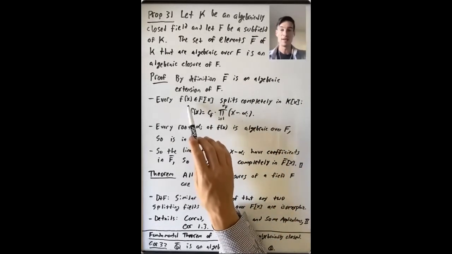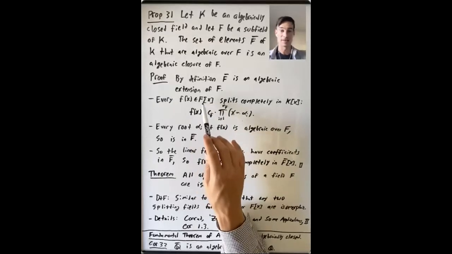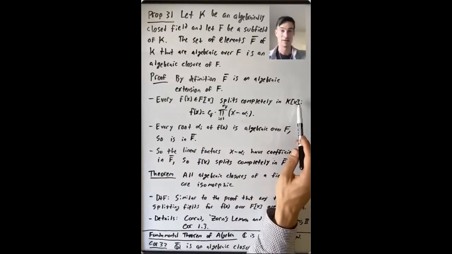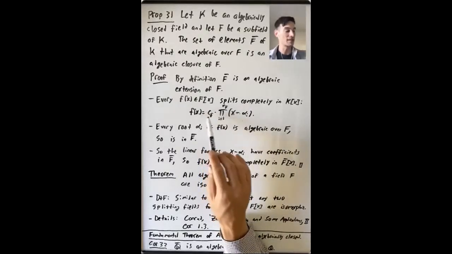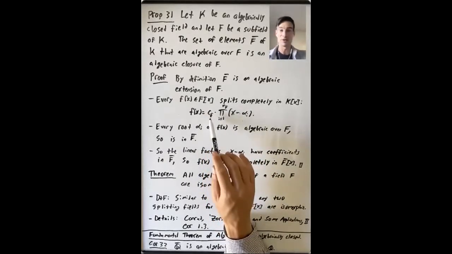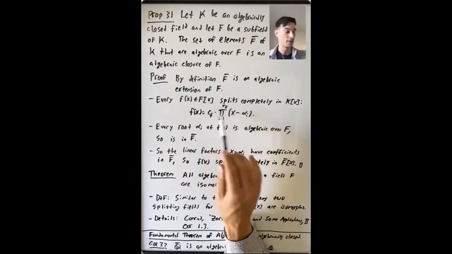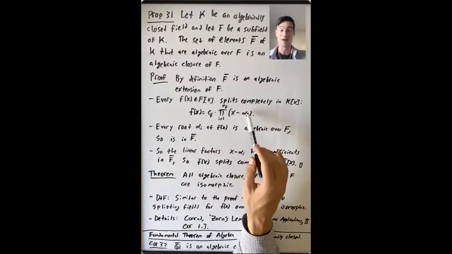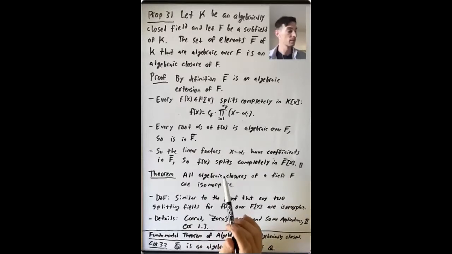And we know that if you take a polynomial in F[x], it splits completely in K[x], because everything in K[x] splits completely. It's algebraically closed. So what does it look like? Maybe it's not monic, so it has some leading coefficient that's in F times a product from i equals 1 up to its degree, whatever it is, of (x minus alpha_i), a bunch of linear factors.